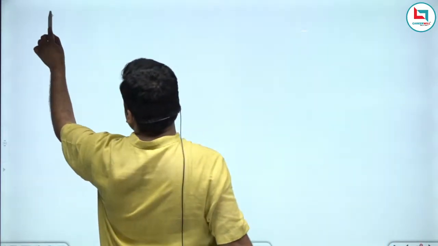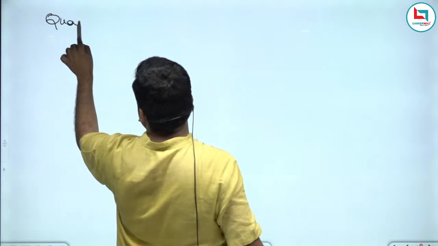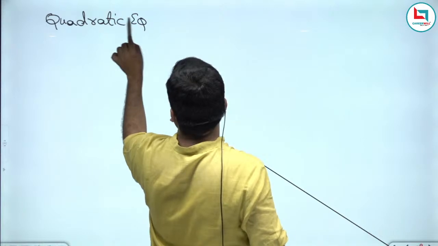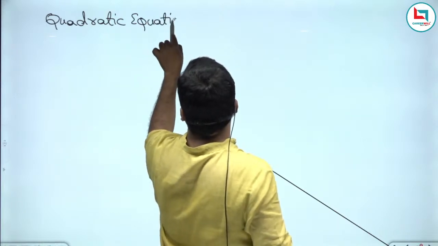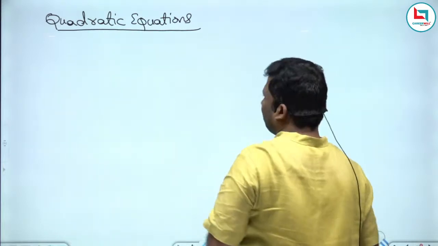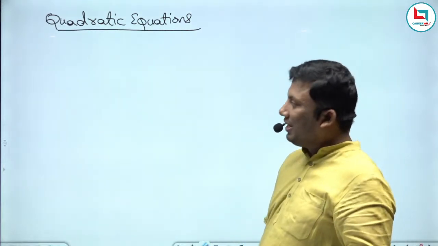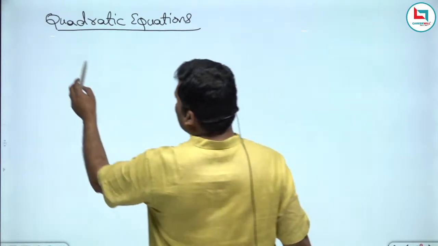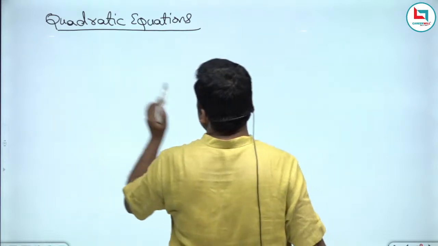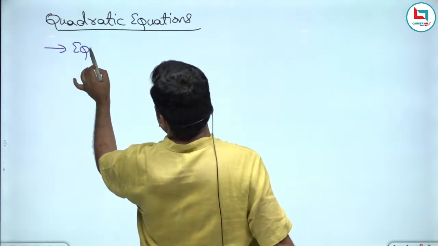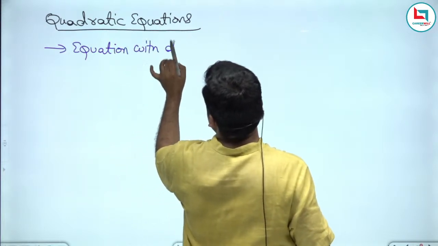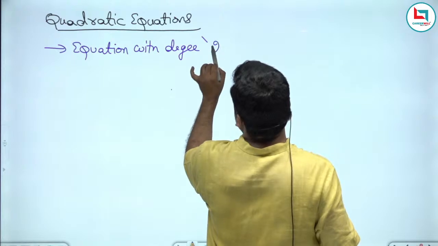First we will understand some important keywords. Quadratic: quad means 2. Equation means it is equated with something. An equation with degree 2 is called a quadratic equation.